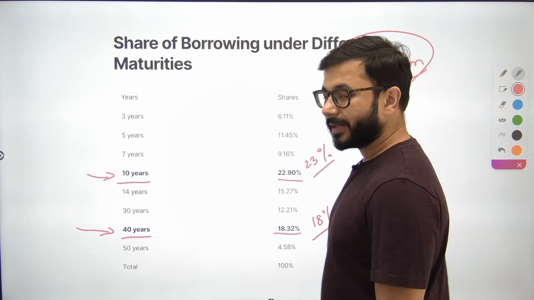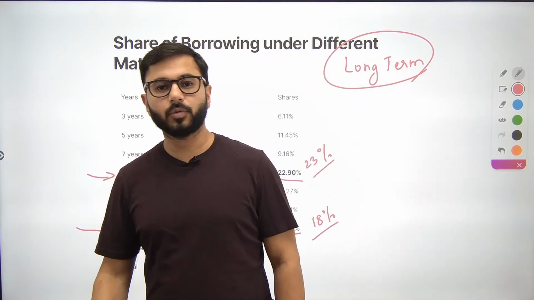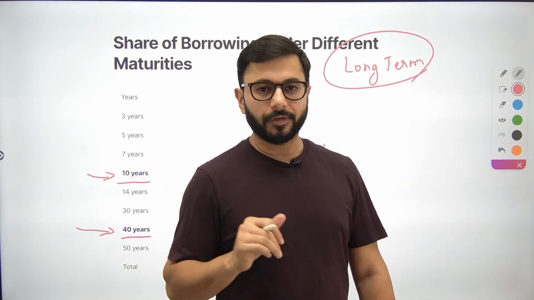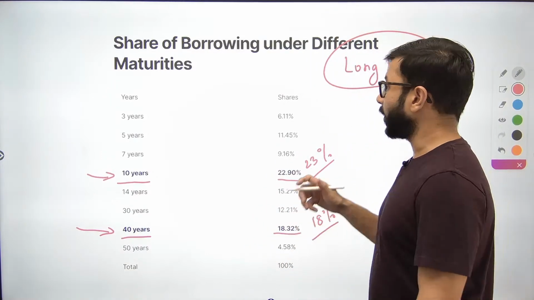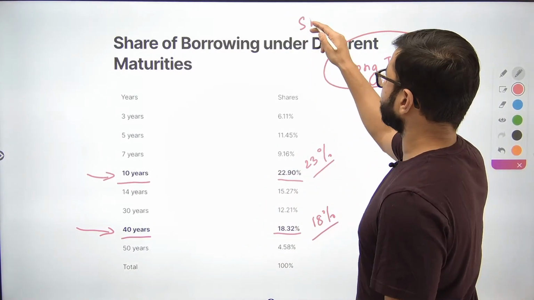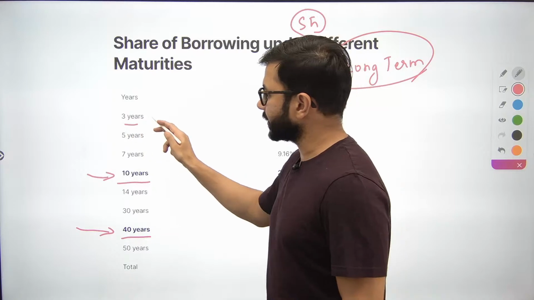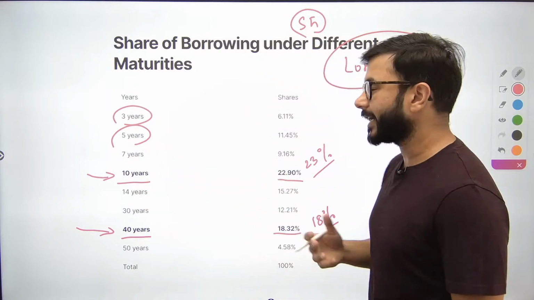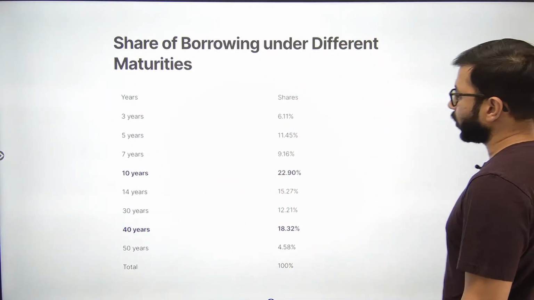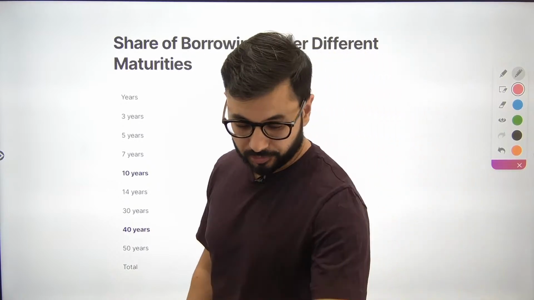Why is the government issuing long-term securities? What are the advantages of issuing long-term securities, and what are the advantages of issuing short-term securities like 3 years, 5 years? Let's try and understand that as well. That holds a lot of importance for us. Okay, I hope this is clear.